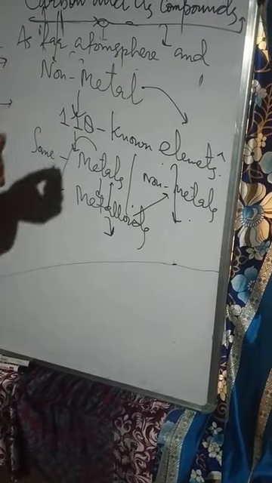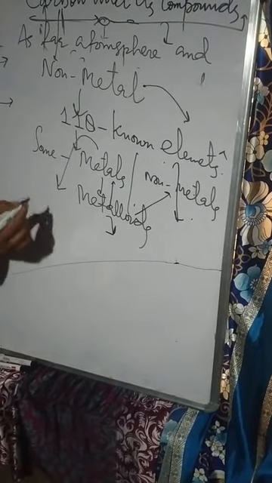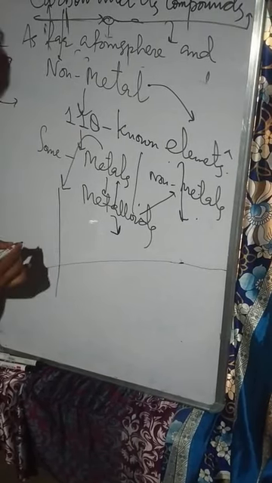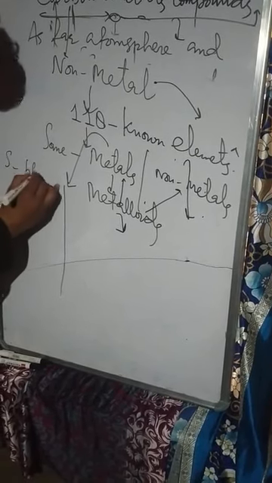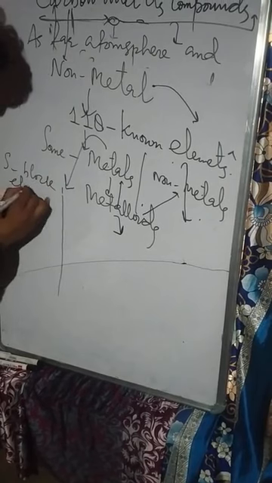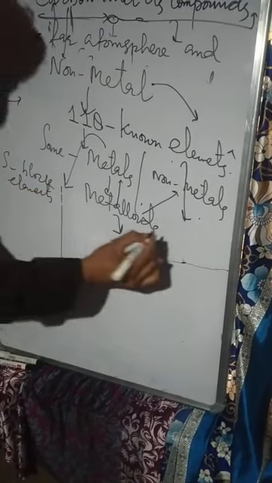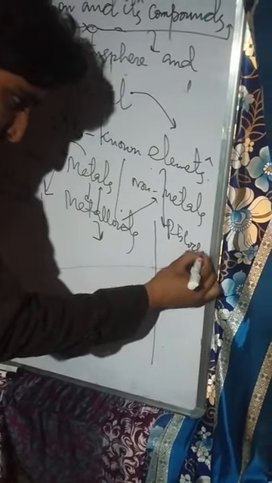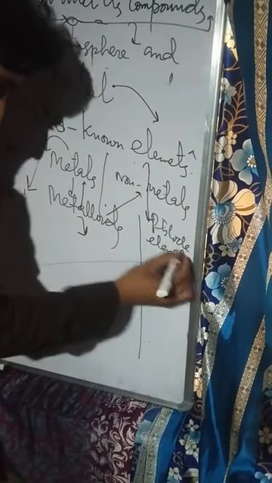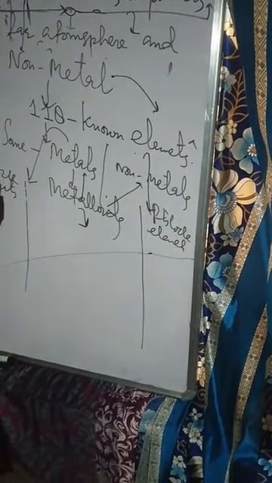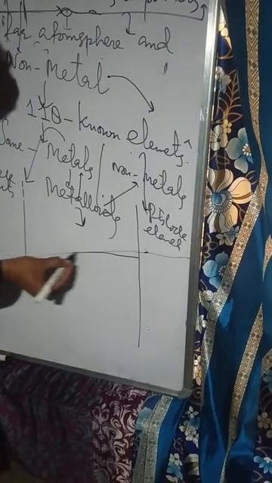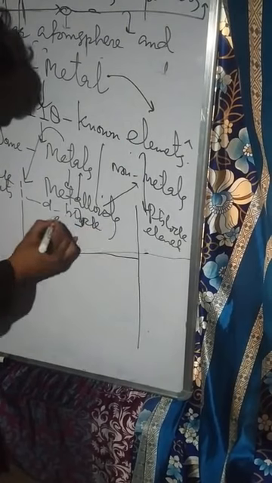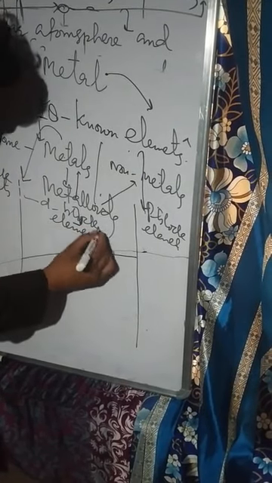Our periodic table has been divided into certain blocks. At the extreme left we have S block elements, and at the extreme right we have P block elements. In between the S block and P block elements we have another block of elements called D block elements, also called transition elements.